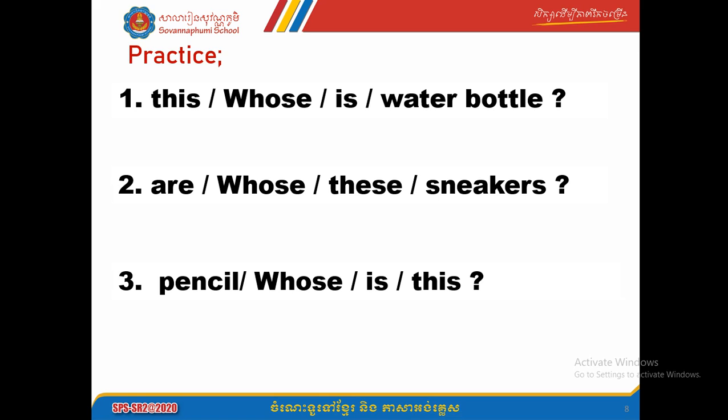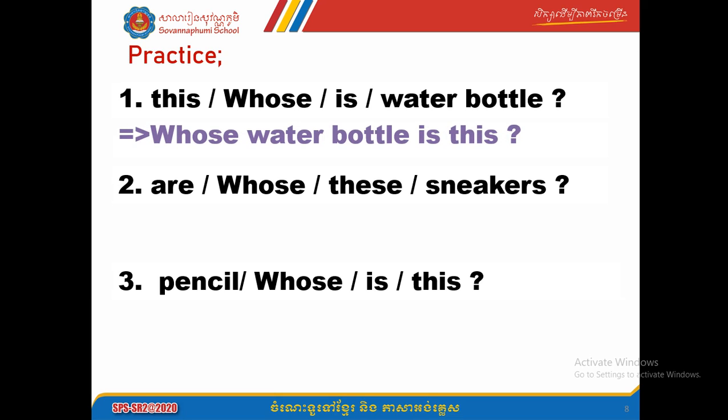So what are you going to do with number one? So you can see the words this whose is water bottle. Number two. Okay, so I check the first one first. So you're gonna say whose water bottle is this, right? Okay, whose water bottle is this.